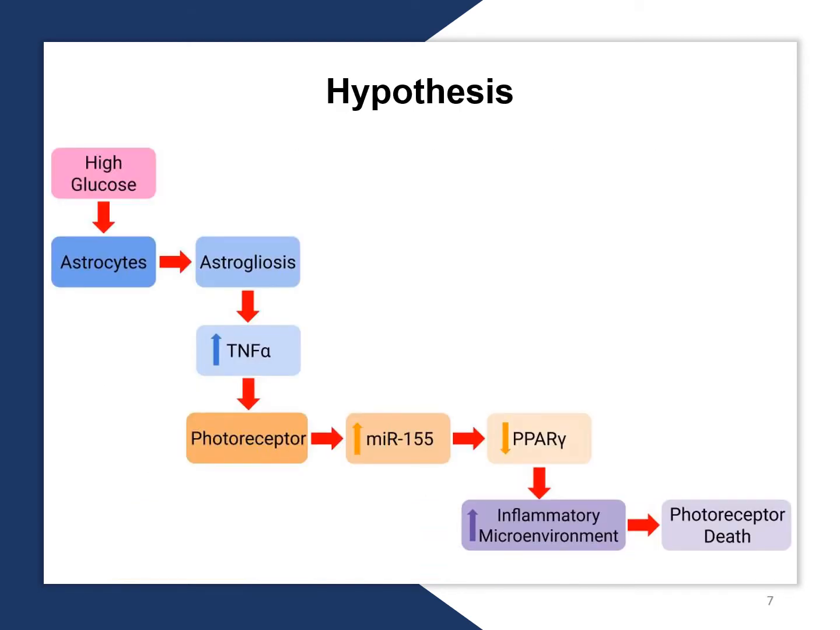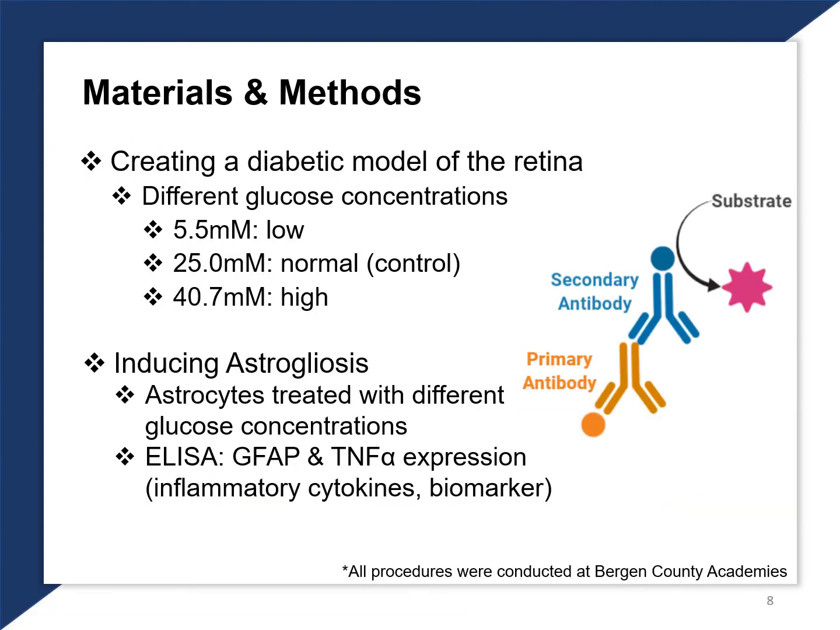I hypothesized that high glucose would induce astrogliosis, resulting in increased inflammatory cytokine production, and in particular TNFα secretion. This inflammatory cytokine will result in PPARγ inhibition through microRNA 155 upregulation, leading to an inflammatory microenvironment, ultimately resulting in photoreceptor death. An in vitro model of the diabetic retina was created with different glucose concentrations.